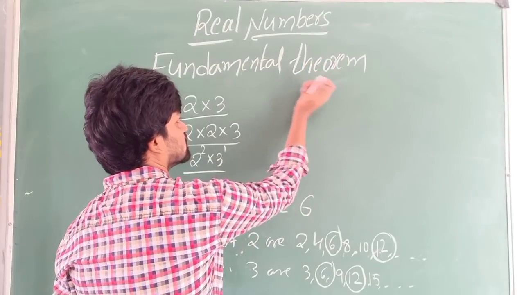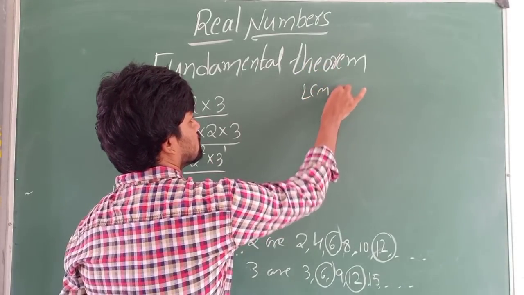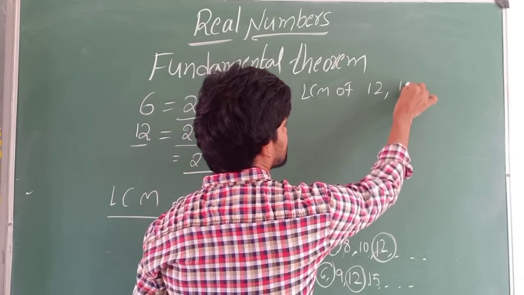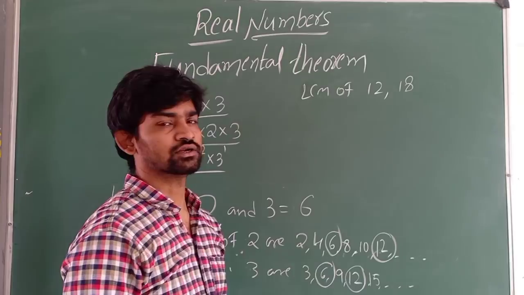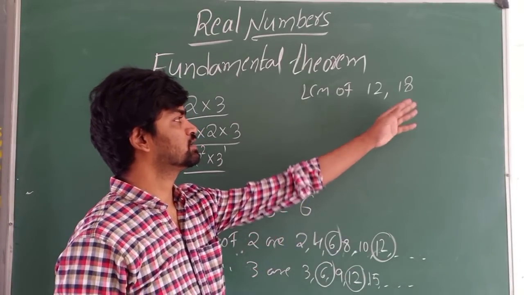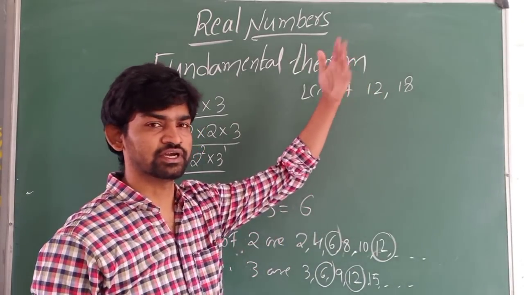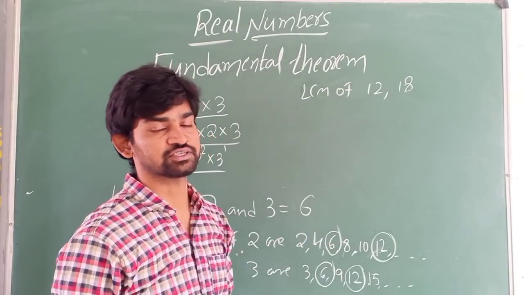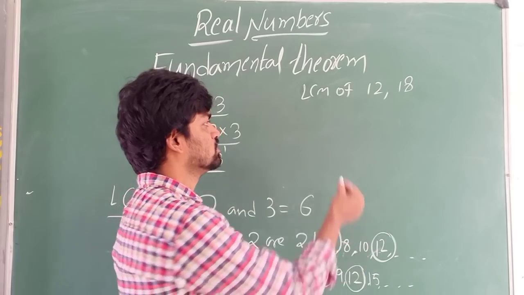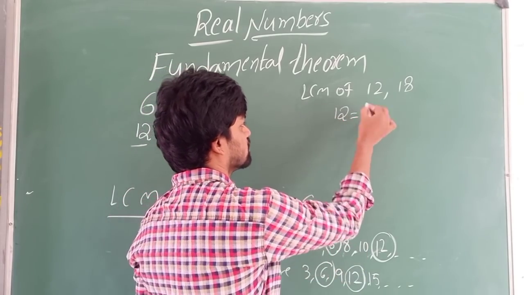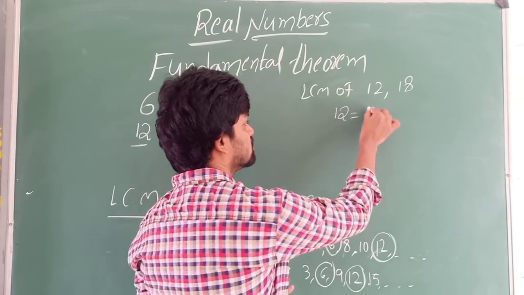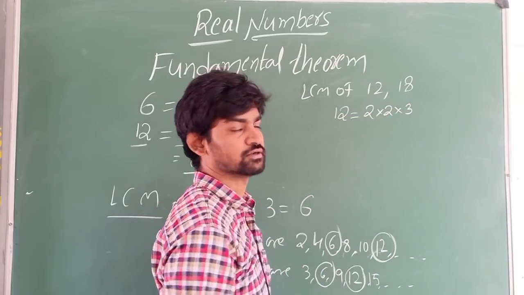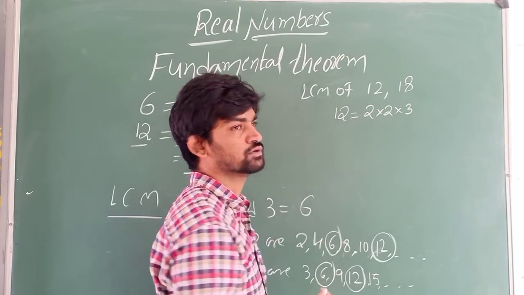Let us see one more example. LCM of 12 and 18. Now to find multiples of 12 and 18 we can write them, but if you have bigger numbers, you cannot write multiples like this. So that's why the prime factorization method will be very helpful. So you should write the prime factorization of 12: 2 into 2 into 3. 2 2's are 4, 4 3's are 12.